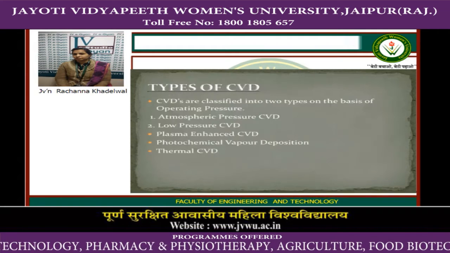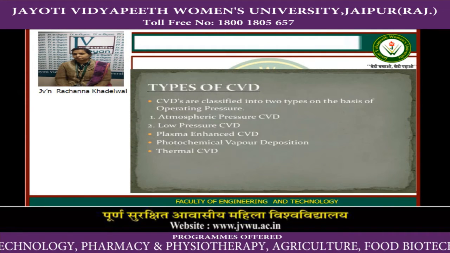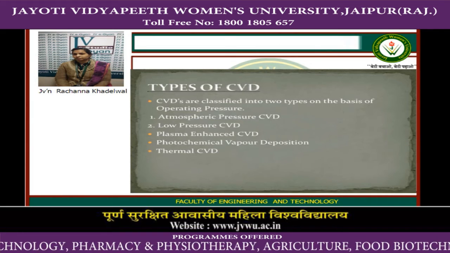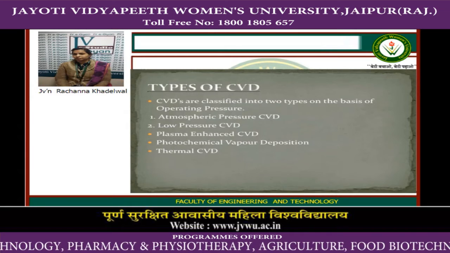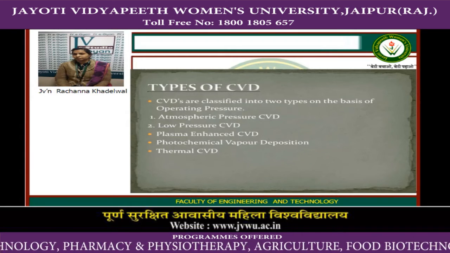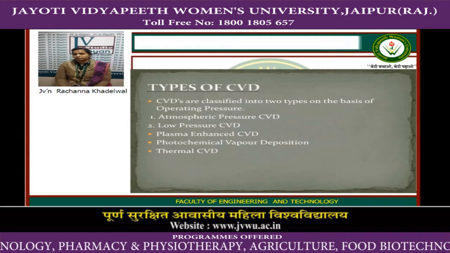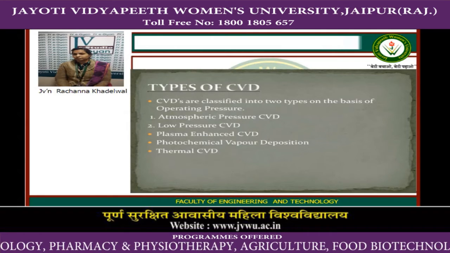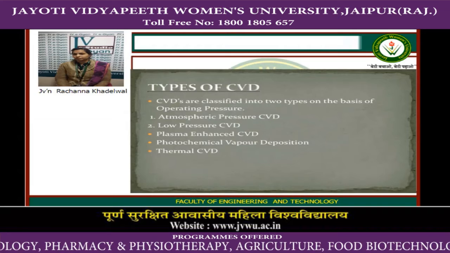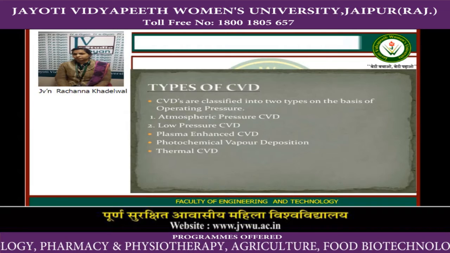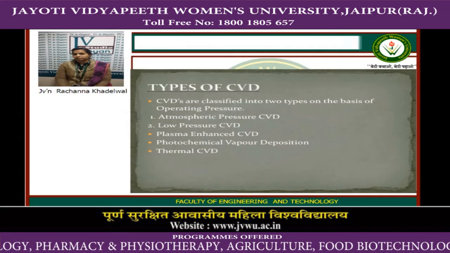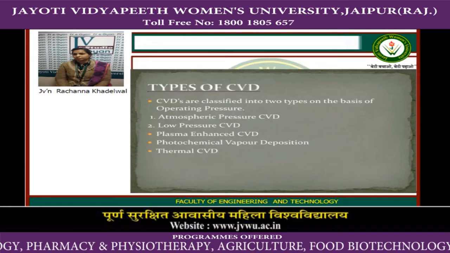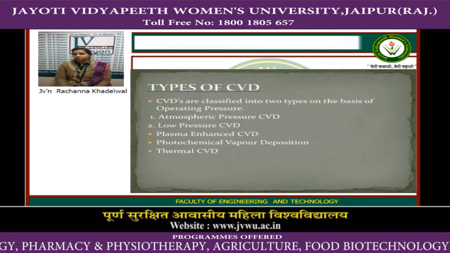After this, we will discuss the types of CVD. What do we mean by types of CVD? CVD, chemical vapor deposition, is classified into two types based on operating pressure: atmospheric pressure CVD and low pressure CVD. Atmospheric pressure CVD is a widely used process in daily life, involving chemical reactions and chemical labs. These are the most important terms in it.